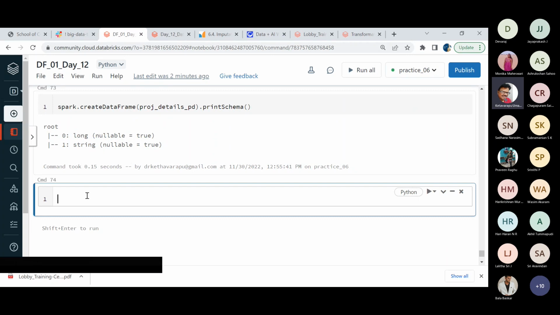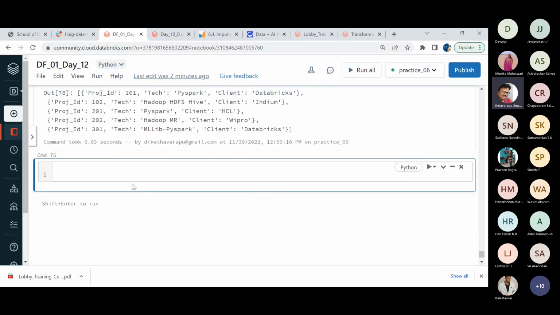And similarly, if you go back and see, we have these project details, friends. Now, what I want to do is make use of this project details underscore pd. So now pd dot data frame of, I'm giving this as project details.